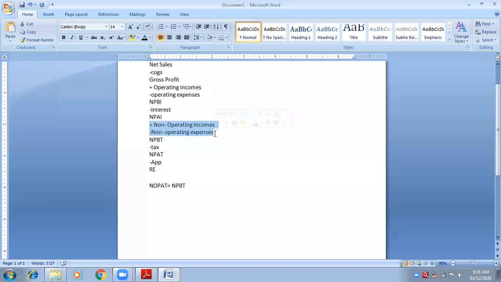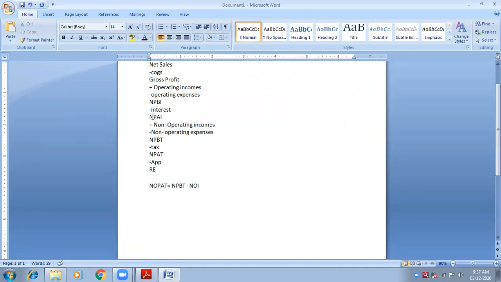To reverse what is added, what do I need to do? Less. Less non-operating incomes. Non-operating incomes are added, but if I'm going reverse, then it has to be done reverse. So instead of plus, we need to deduct.